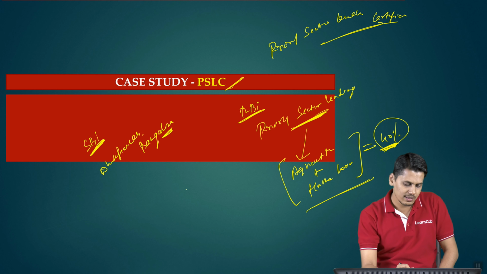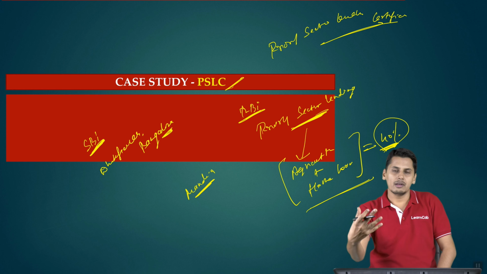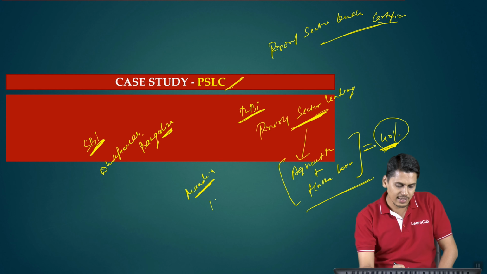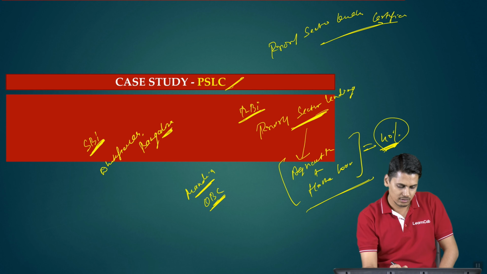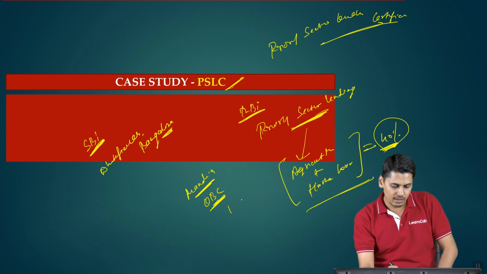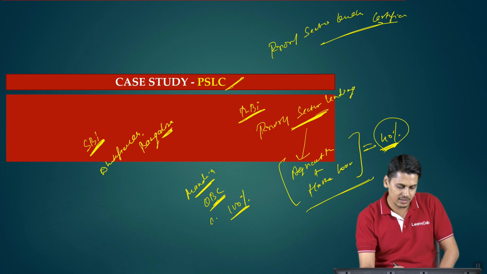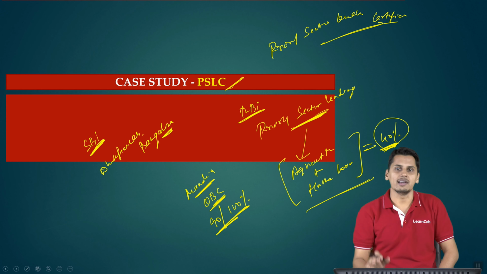Now, let us suppose, friends, there is Mandya, where there are predominantly agricultural activities. There is a branch in Mandya. Let us suppose there is an Oriental Bank of Commerce in Mandya, and its loan portfolio, out of 100%, consists of at least 90% towards agriculture.